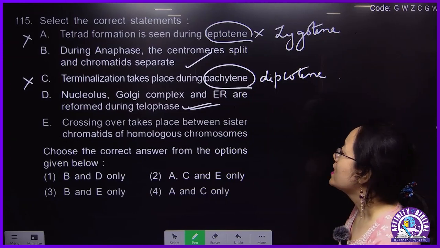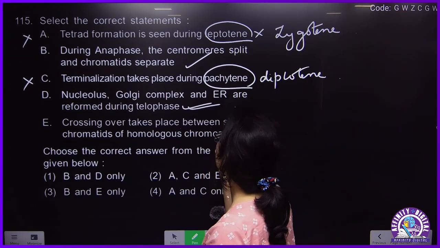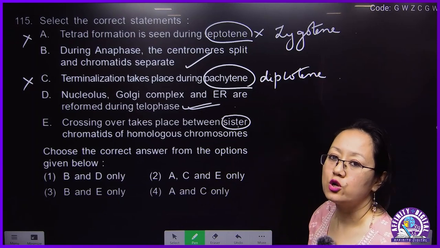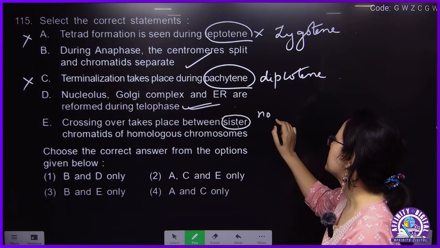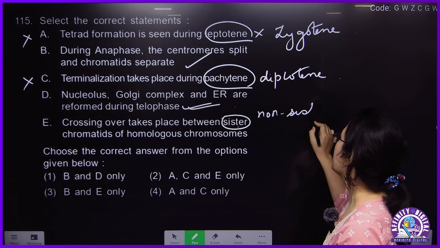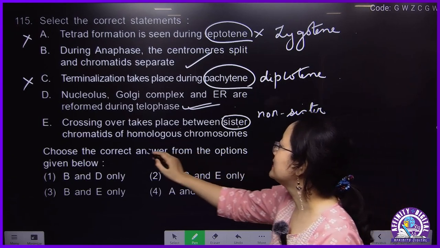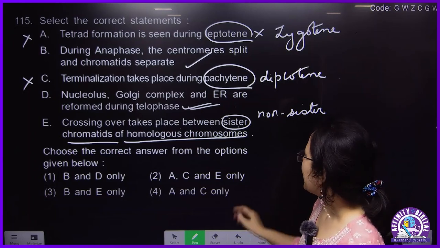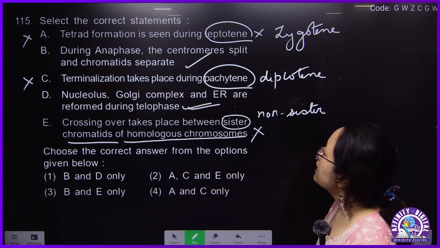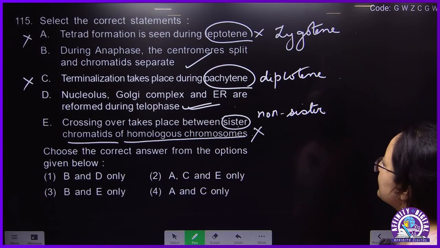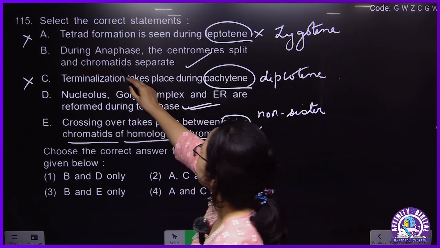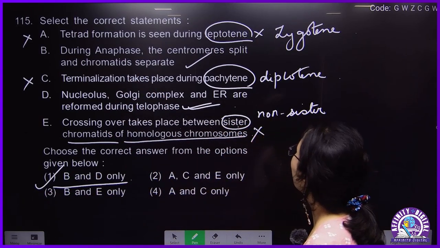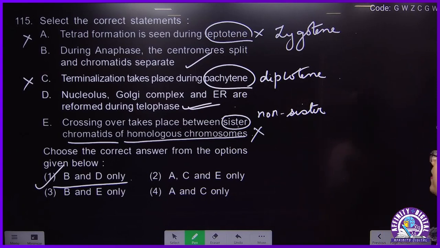Crossing over takes place between, should it be sister or non-sister? It should be non-sister chromatids of homologous chromosomes. So this is also wrong. The answer will be B and D. B and D. Okay.